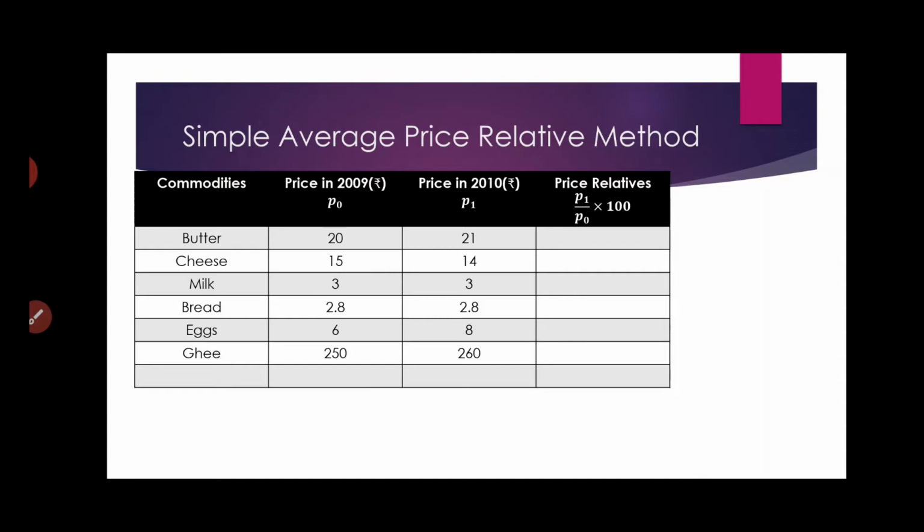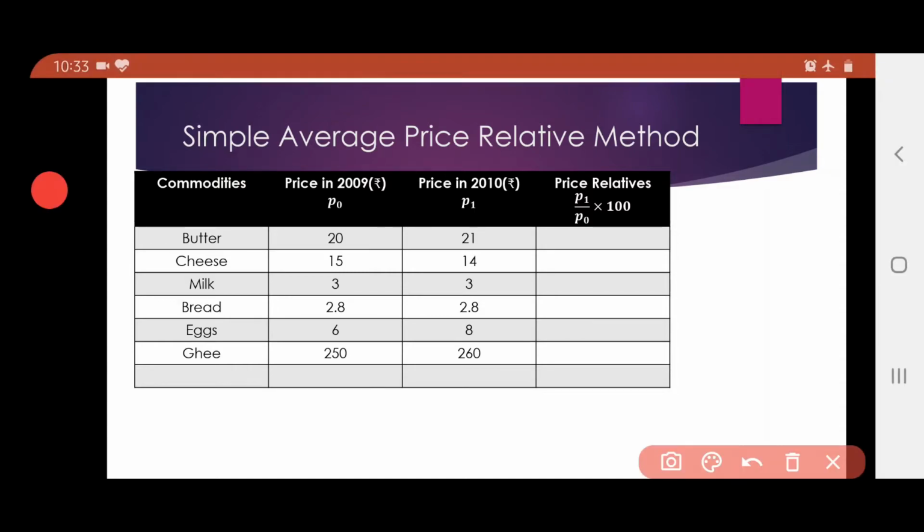So basically, remember this: in the case of the simple aggregate method, first we sum, then we divide.